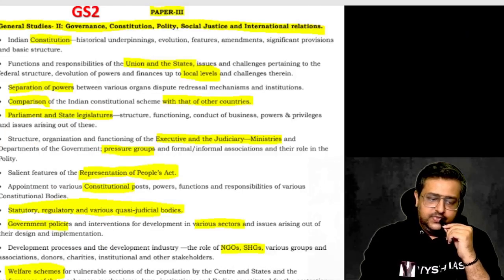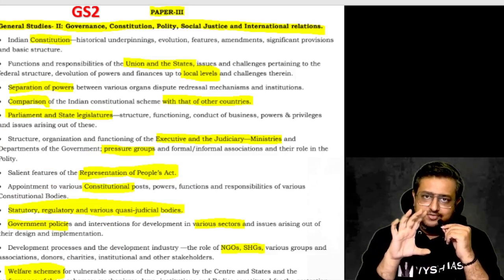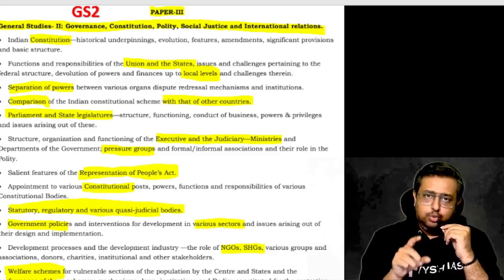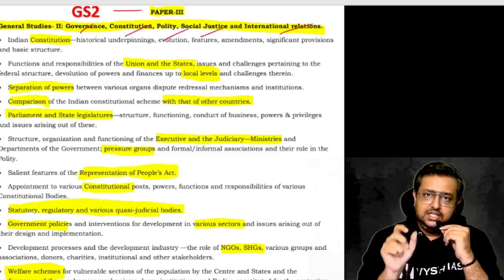Now we will go to GS2. GS1, if you saw that one page syllabus, it's one of the smallest syllabus. GS1 and GS4 have the shortest syllabus, and that is where you have to score high. GS2 and 3 are very tough. GS2, that is paper 3, the heading is governance, constitution, polity, social justice, international relations.